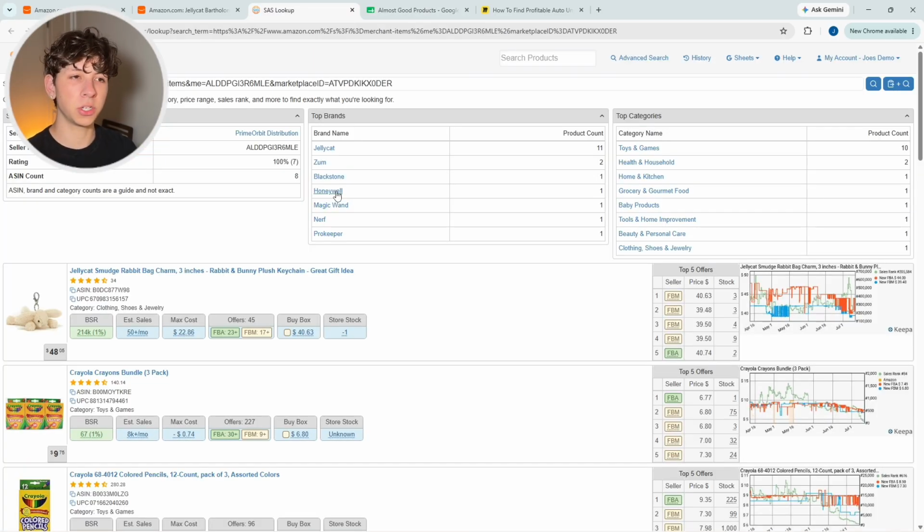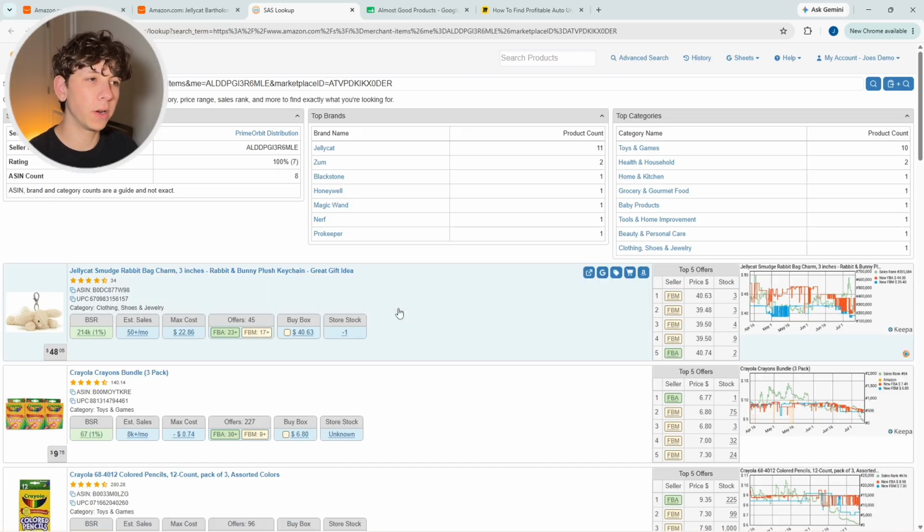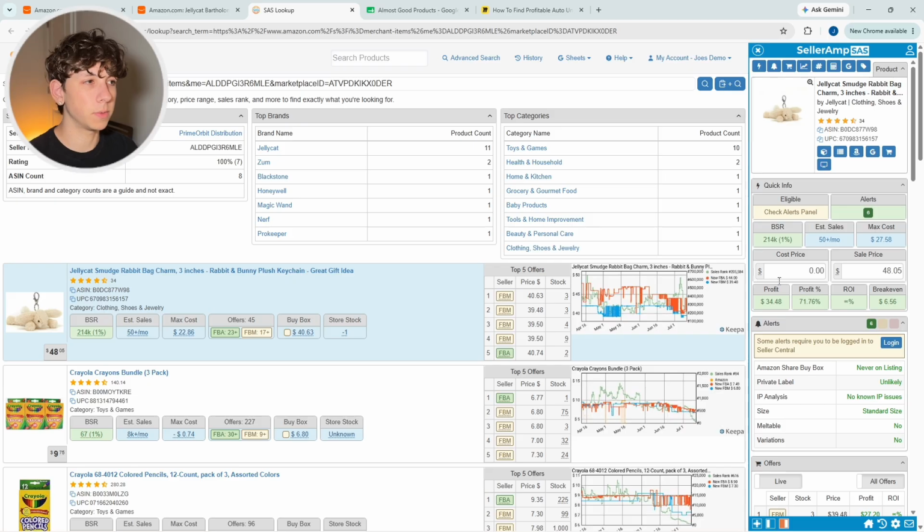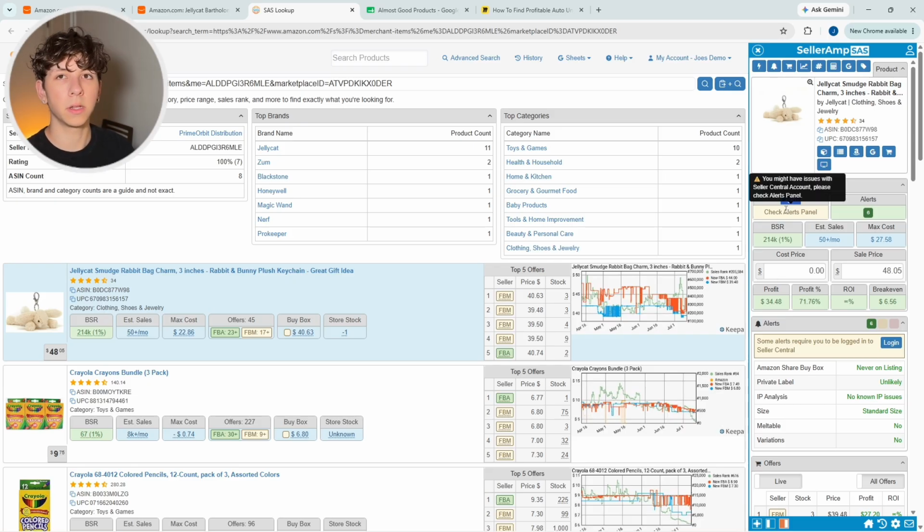And the way we're going to actually run through all these brands very quickly to see if we're ungated or not is very simply by clicking into SellerAmp right here. And then SellerAmp is going to pull up some quick info on the right side here. And inside of this eligible panel here, it's going to tell us if we're actually automatically approved to sell this product or not. Now, a lot of products, especially as a new seller, are going to say no, regardless of if you're actually approved to sell them or not. So you're not going to want to just listen right off the bat to the first no that you get.